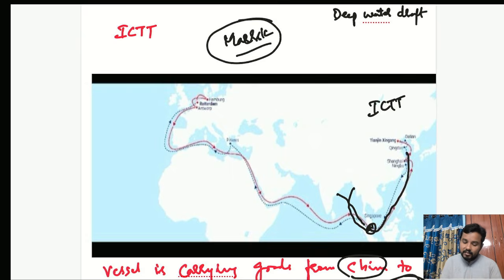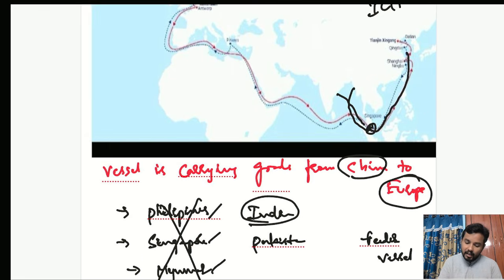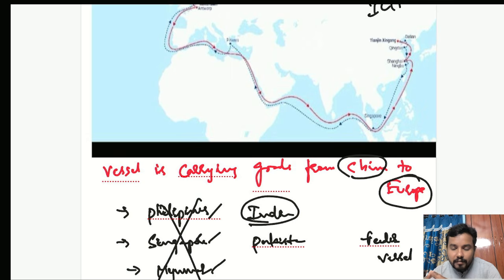That is the reason why it is called international container transshipment. I hope it is clear. Now, come back. So this is what the international container transshipment is. Now I hope we are clear with what this international container transshipment terminal is.